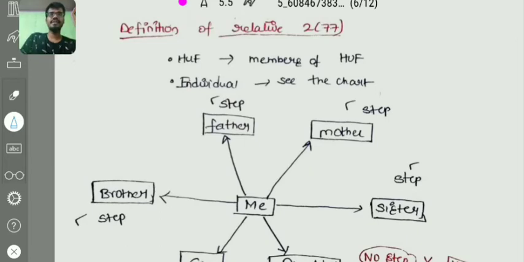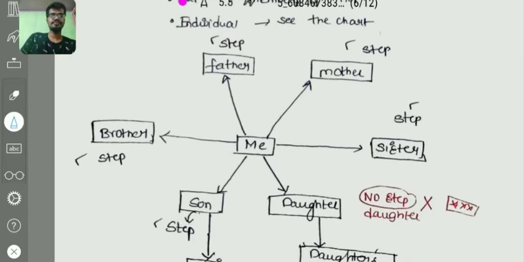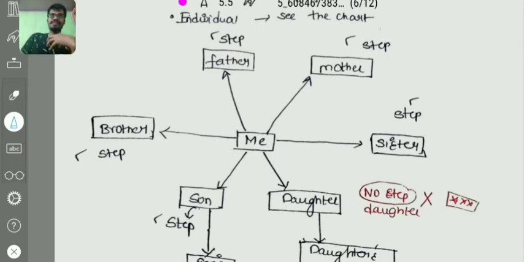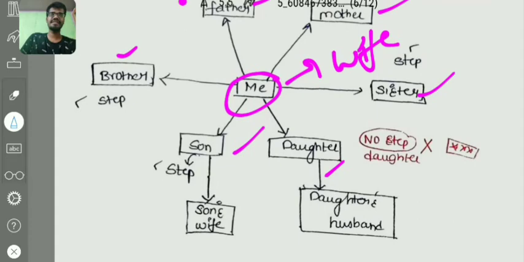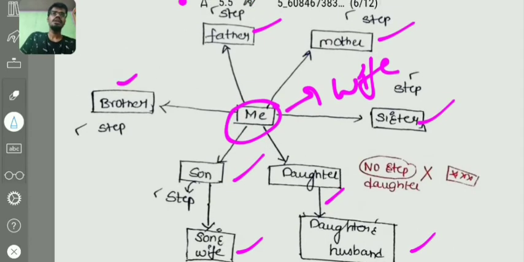According to section 2(77) of the Companies Act, the relative definition is, for example, consider I am a person who wants to appoint an auditor. Me and my wife are related to each other, and also my brother, sister, mother, father, son, daughter, and also my son's wife and daughter's husband are relatives to me, and my stepbrother, stepsister, stepfather, stepmother, and stepson.